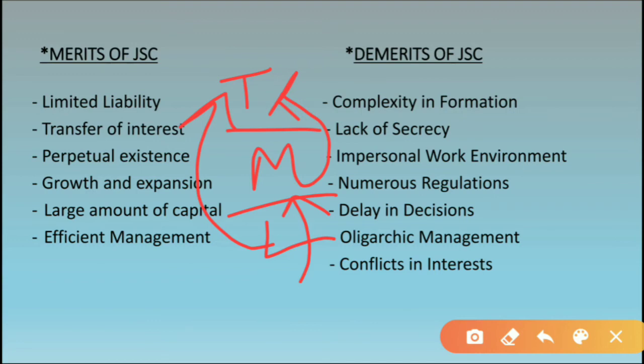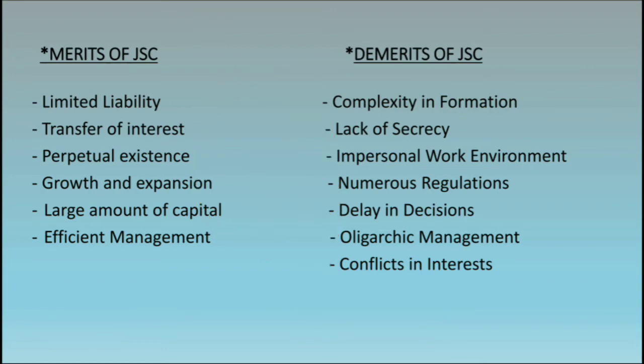And then the top management will decide and take decisions on it. So the procedure is very long. That is why it is said that there is delay in decision, okay. It takes time to take decision. It is a lengthy process, okay, because a large number of people are working in the company at different levels, okay.